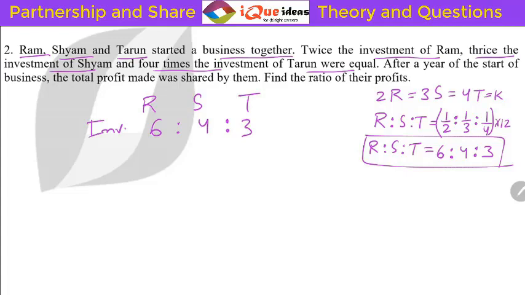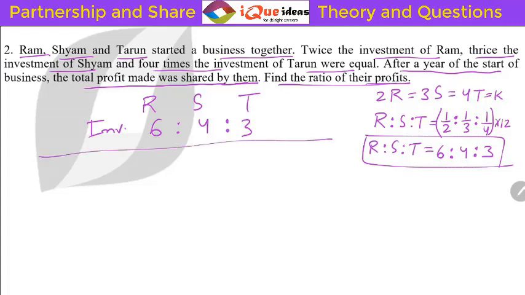Great. Now the question says after a year of the start of the business, the total profit made was shared by them. The question is find the ratio of their profits, right? So whatever ratio they shared the profit, what is the ratio of that profit share? Okay, let's see. Here nothing is mentioned about time. So we assume that the time is same.